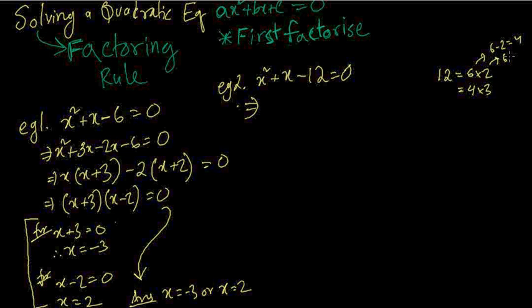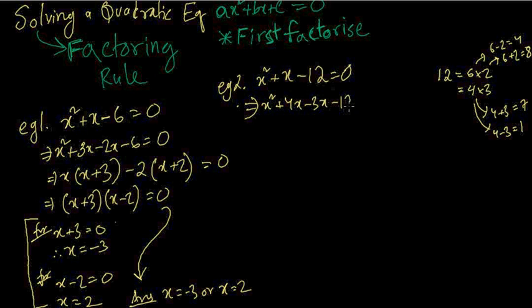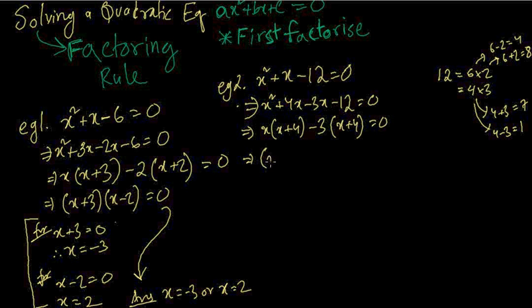6 plus 2 is 8. So this doesn't work. 4 plus 3 is 7. Doesn't work here. 4 minus 3 is 1. So we are going to use 4x minus 3x. So x squared plus 4x minus 3x minus 12 equals 0. If we take x common, it will be x plus 4. If we take minus 3 common, it will be x plus 4 again. So this is going to be x plus 4 and x minus 3 equals 0.